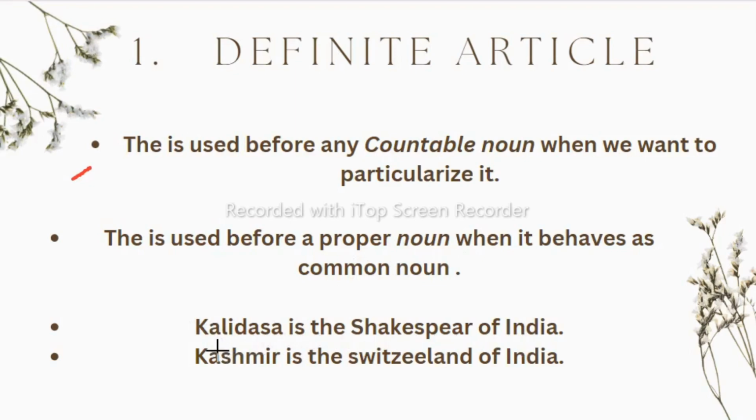Like, suppose, Kalidasa is the Shakespeare of India. So we are giving the article to Kalidasa, not to Shakespeare. Kashmir is the Switzerland of India. Along with Switzerland we cannot normally take an article, but when we are using an article with this proper noun, when it behaves as a common noun, at that time we have to use the article.